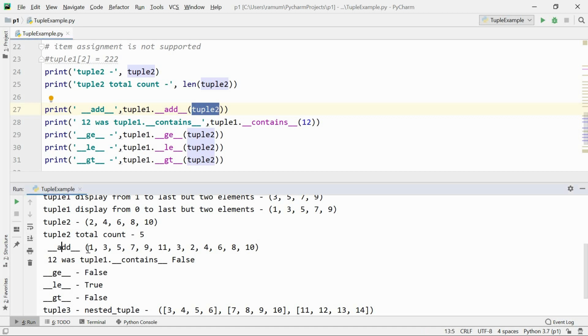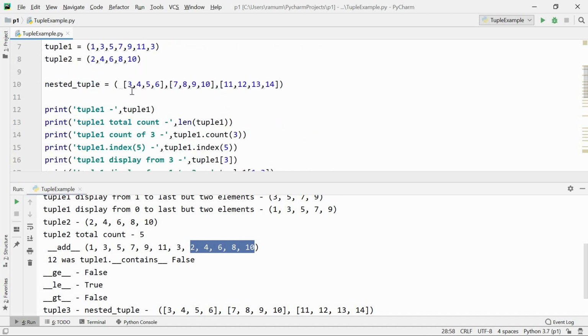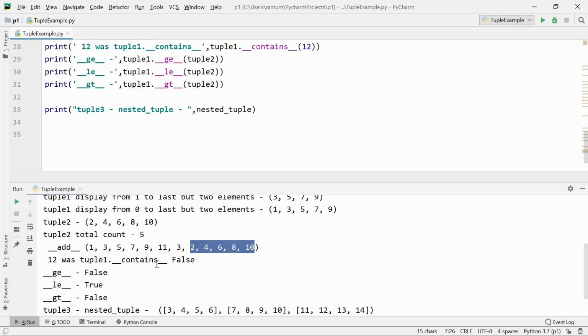Now I have added tuple 2. Here you see, 1, 3, 5, 7, 9, 11, 3 is tuple 1 and this is tuple 2. Whether 12 is contained in tuple 1 or not: tuple 1 contains 12. 12 is not there in tuple 1, so it returns false. Tuple 1 is greater than tuple 2, so here it returns false.